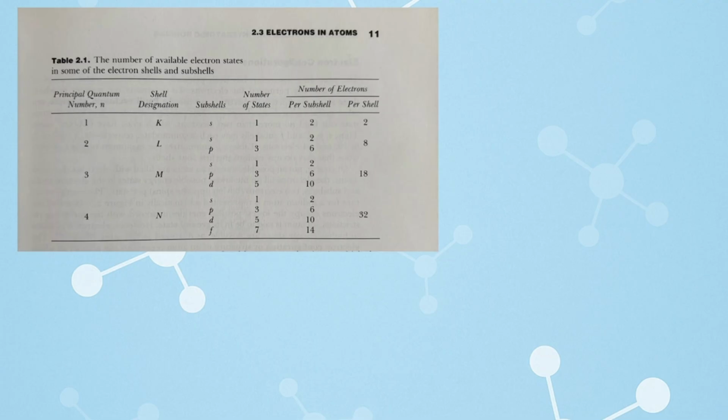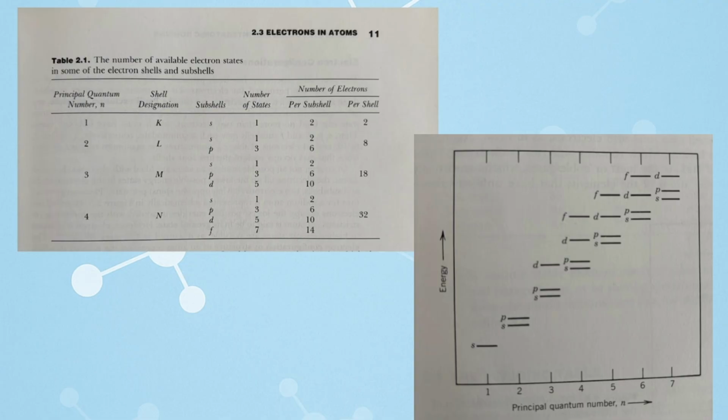And if we go to the fourth quantum number, how these number of electrons are distributed per subshell and per shell, then you can see with this information we can get information about the number of shells, about the number of states, about the number of electrons that lie in every subshell. And this other image is a representation of the relative energies of the electrons for various shells and subshells when we plot it between the principal quantum number and the energy.